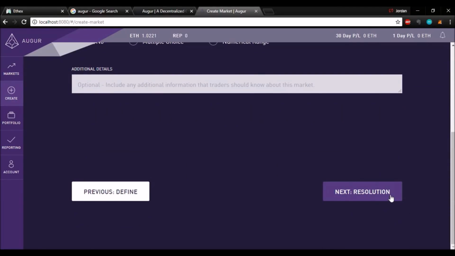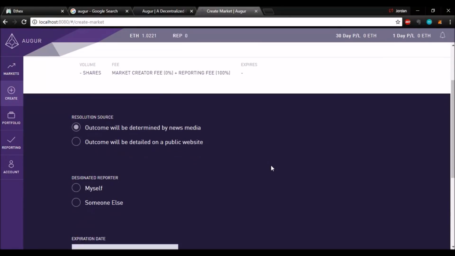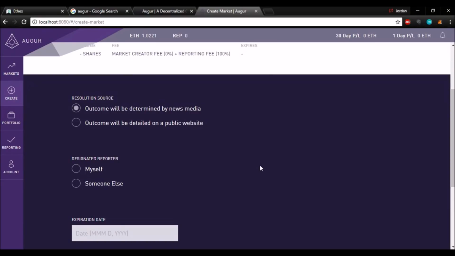And next is our resolution. So we have to see what our resolution source is going to be. I think it's going to be pretty big news if he sets foot on Mars. So the news media should be good enough. And if we were to be biased on a public website, that could lead to some problems actually.